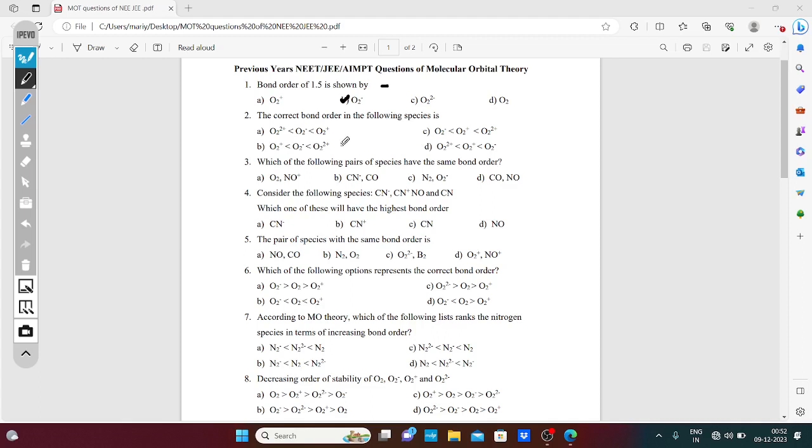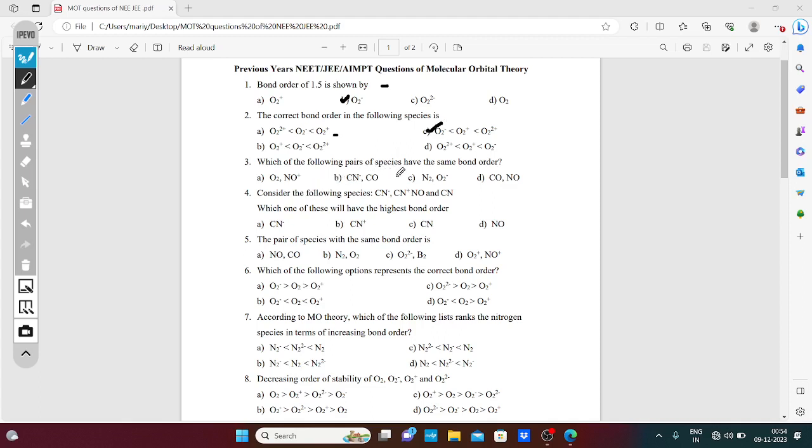You know the bond order: O2 plus, O2 minus and O2 2 minus. Here O2 plus is 2.5, O2 is 2, and O2 minus is 1.5, and here the bond order is 1. So the answer is C.